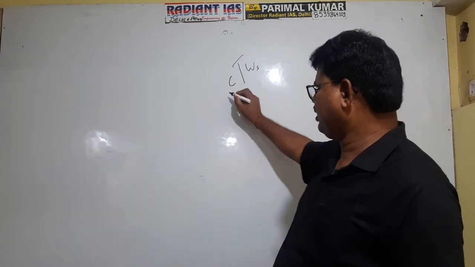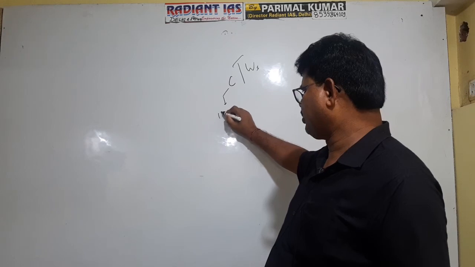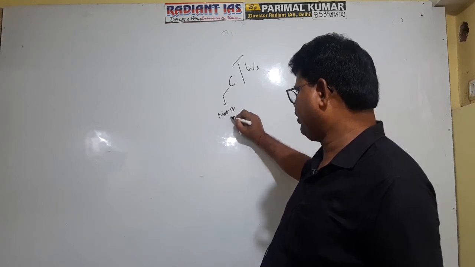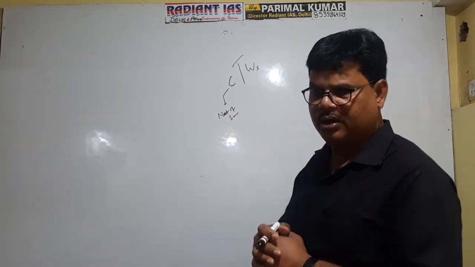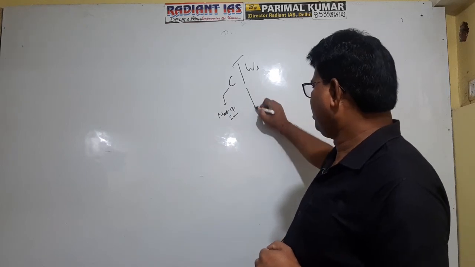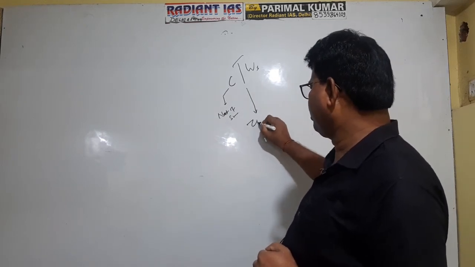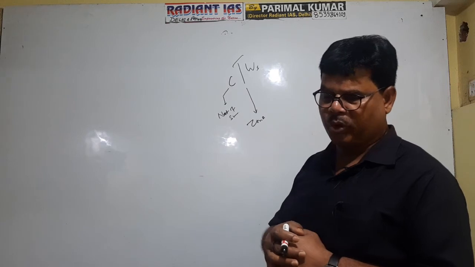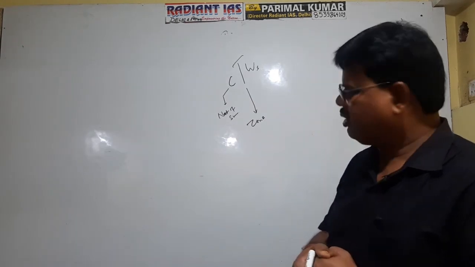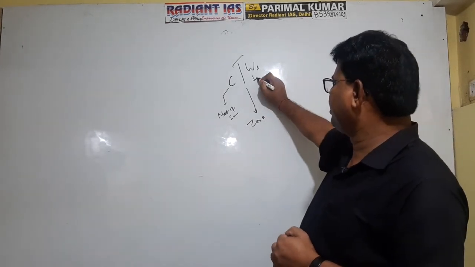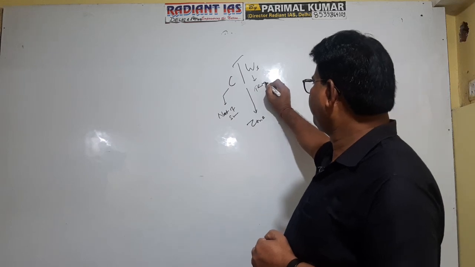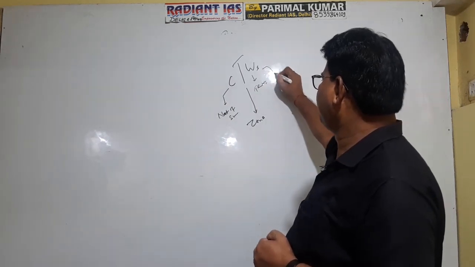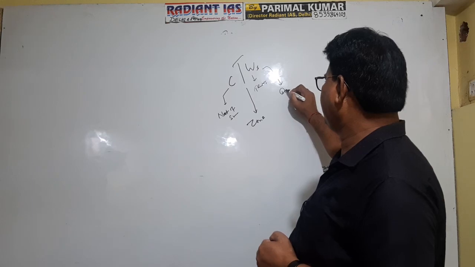The first letter indicates the nature of surface. The second letter indicates the zone, whether polar zone or tropical zone. The third letter represents the temperature, and the fourth letter represents the atmospheric condition.